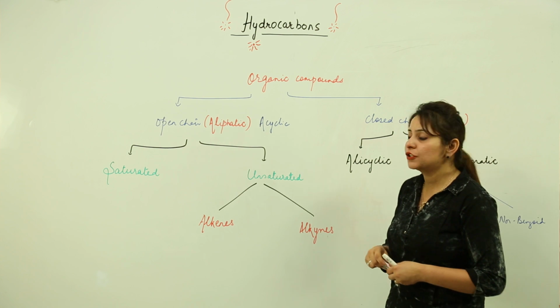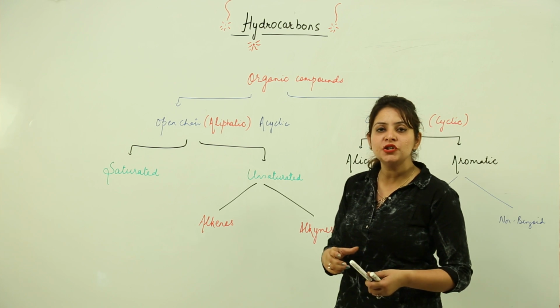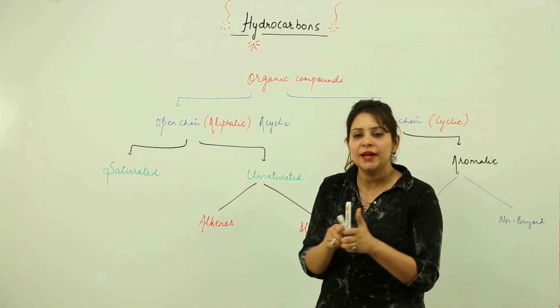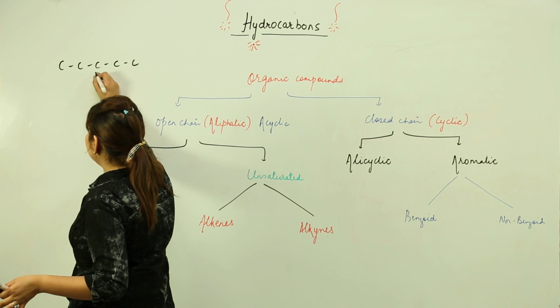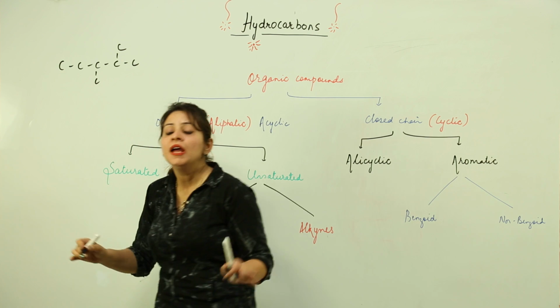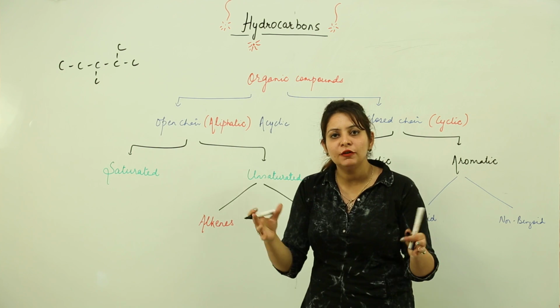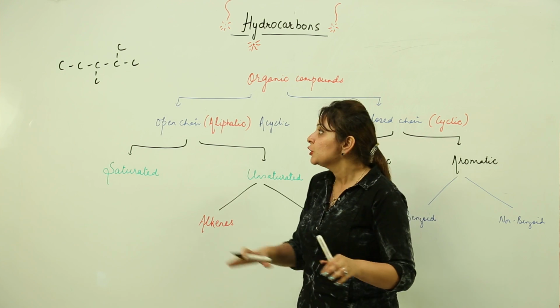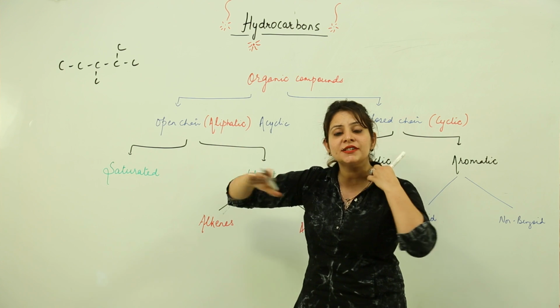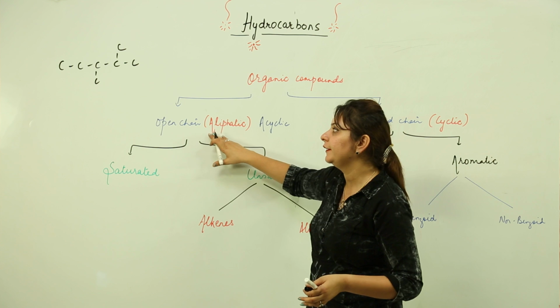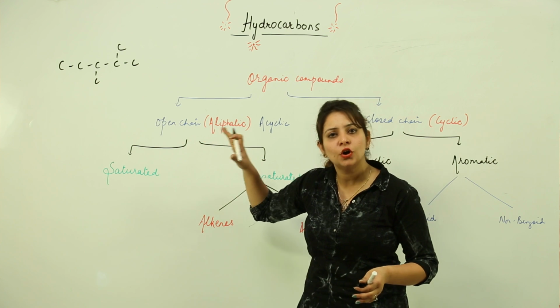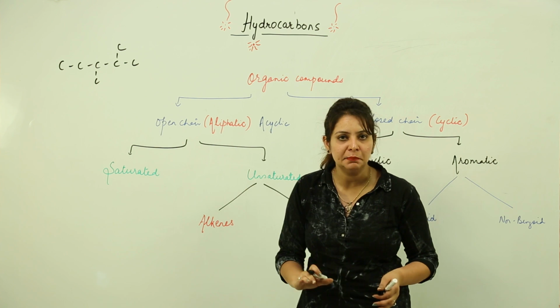As the name suggests, open chain means we are going to see only chains like this. These chains can be branched somehow, but they will be only chains, they won't be connected to each other. So all those compounds which are either straight chain or occur in branches belong to the category of the open chain aliphatic, or acyclic compounds.